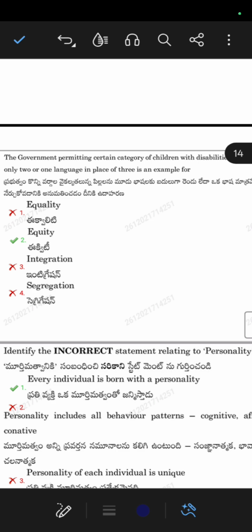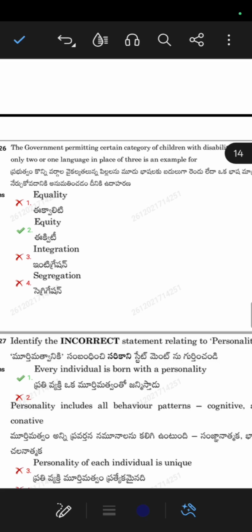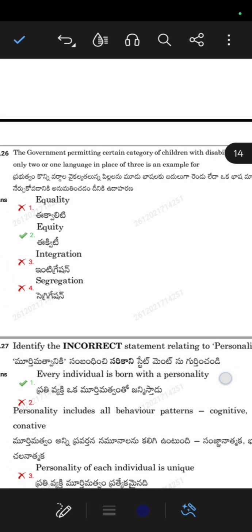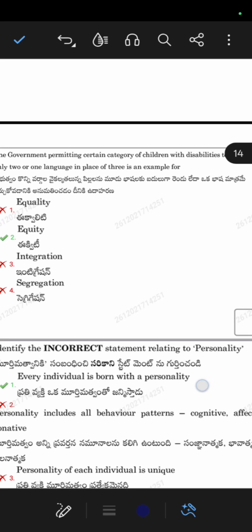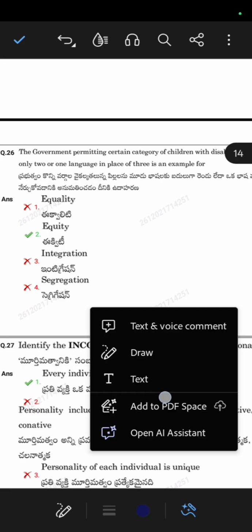When we see in our Telangana, we have Telugu, Hindi, and English. So in place of these three languages, government is going to permit certain categories, like for those only two languages. This is what? This is equality, equity, interactions, or segregation. So for this three, this is an example of one language in place of three. They are going to two or one language in place of three languages. So this is equity. So this is an example of equity.